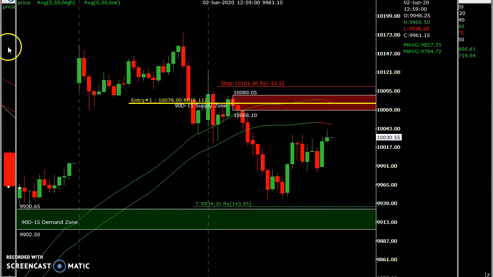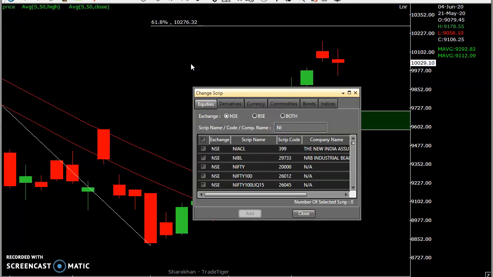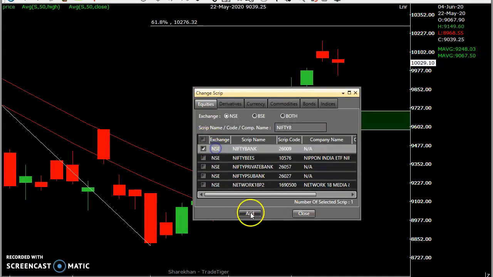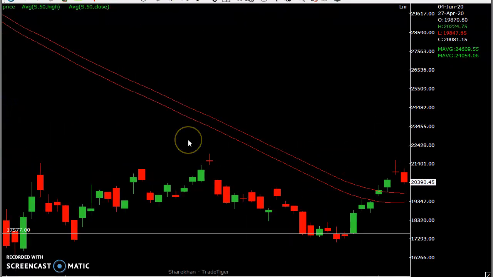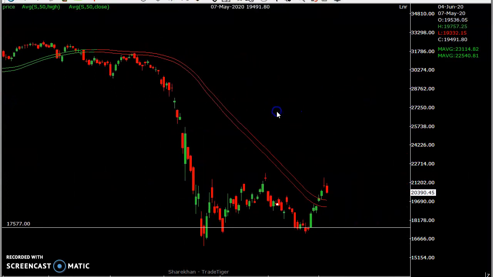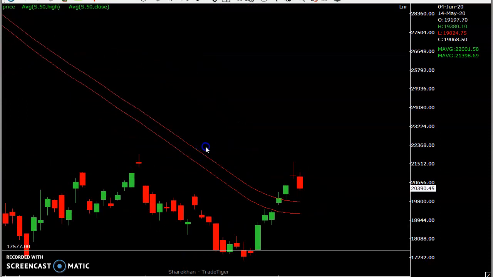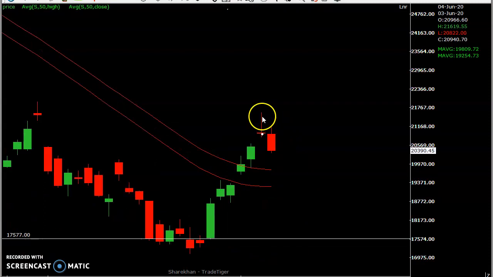Now we'll see Bank Nifty also for tomorrow. So Nifty Bank. This is the daily chart of Bank Nifty. I explained the probability of going down today also, in yesterday's video, you can check it. Today if you see the big red candle, there is a high probability it may go down tomorrow also.